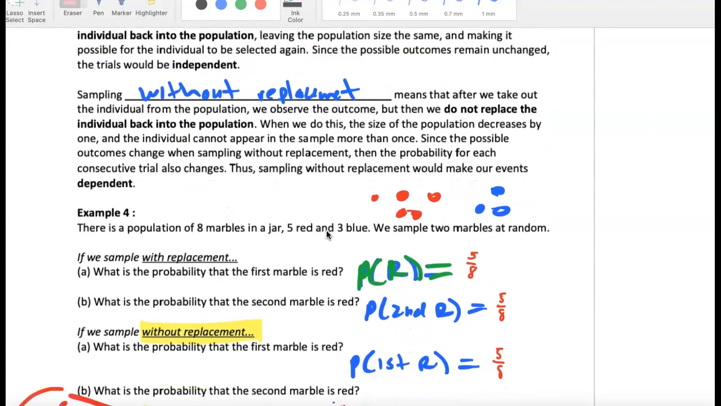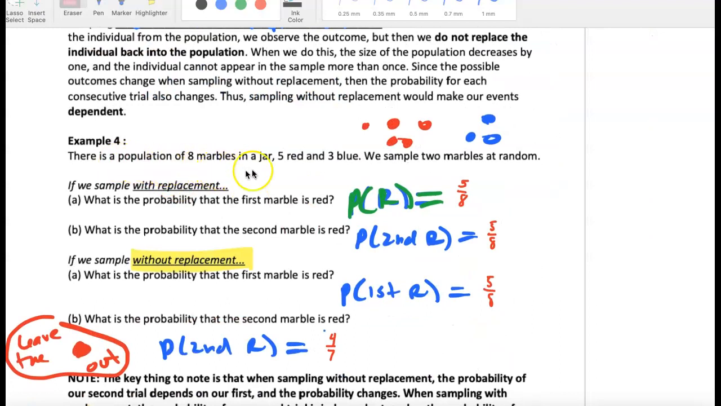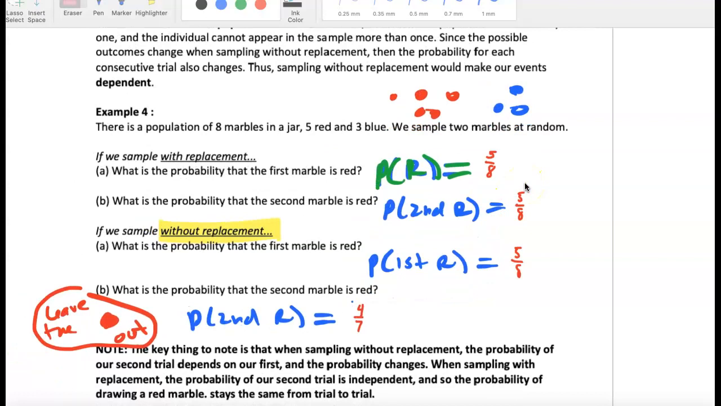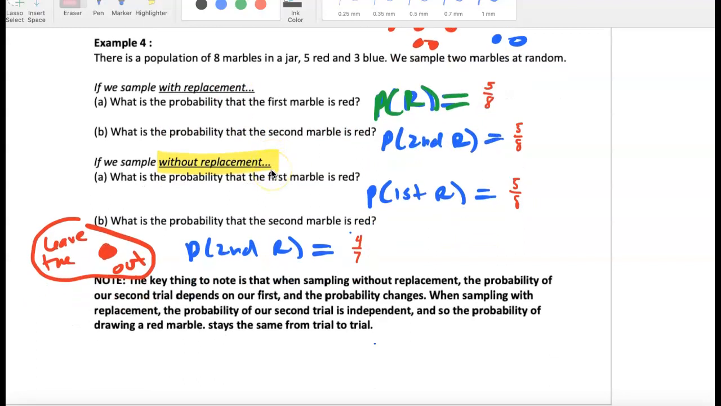So let's look at an example to connect to these ideas. There's a population of 8 marbles in a jar, 5 red and 3 blue. Imagine these are types of people, but we're doing a simple experiment here. We sample 2 marbles at random. If we sample with replacement, what's the probability that the first marble is red? That's 5 out of 8. What is the probability the second marble's red? That's 5 out of 8 because we put the marble back into the population.